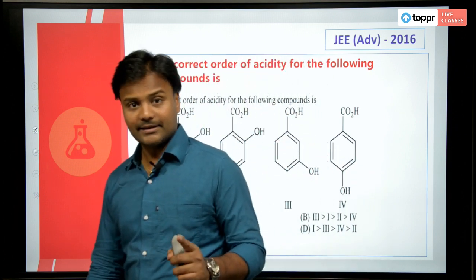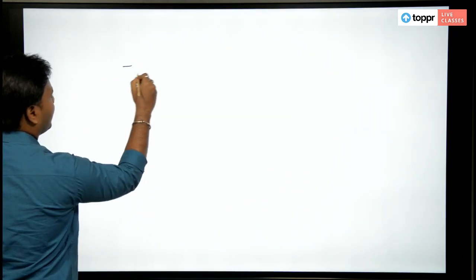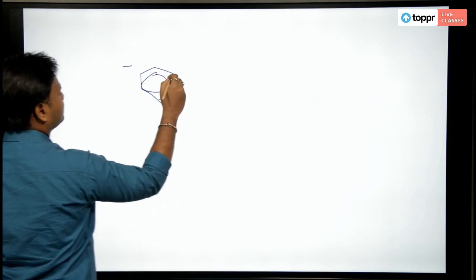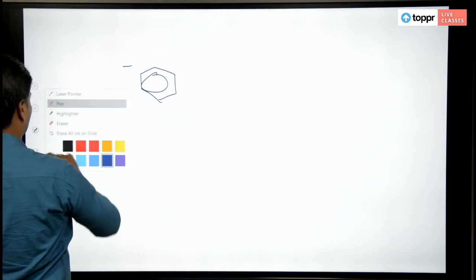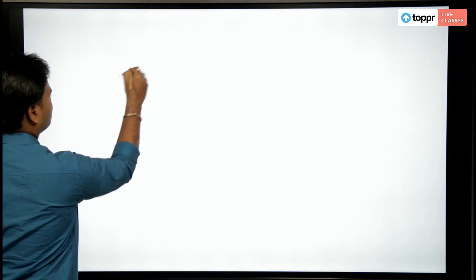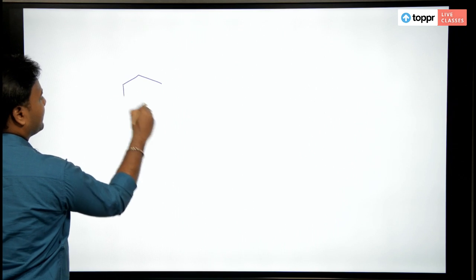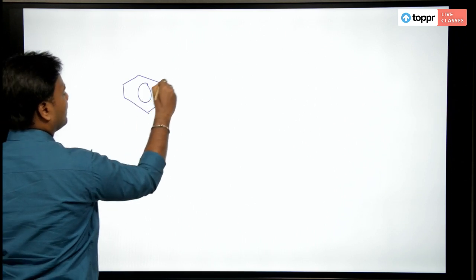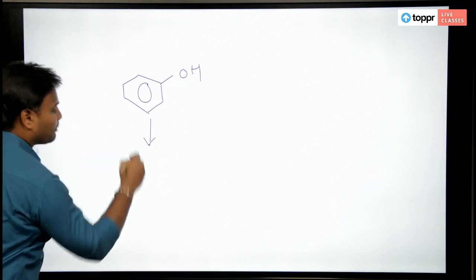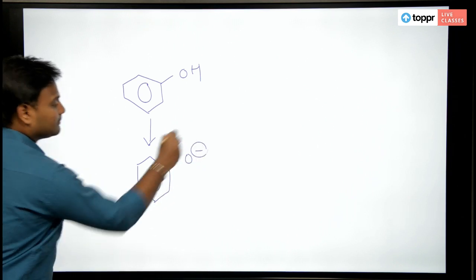Why they are acidic? Means the protons in the phenol, I can say here, let me draw the structure of phenol. Okay, phenol, if it loses this proton, which means you will get a phenoxide ion.